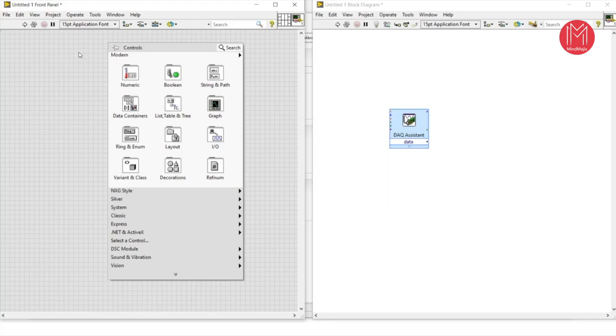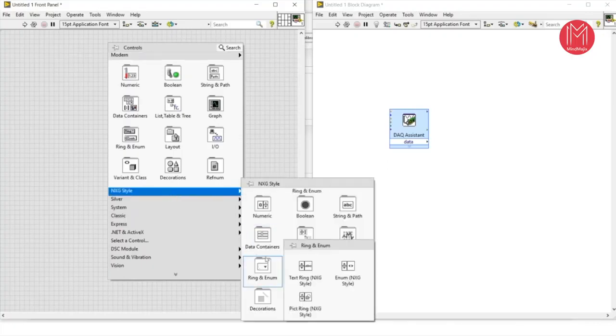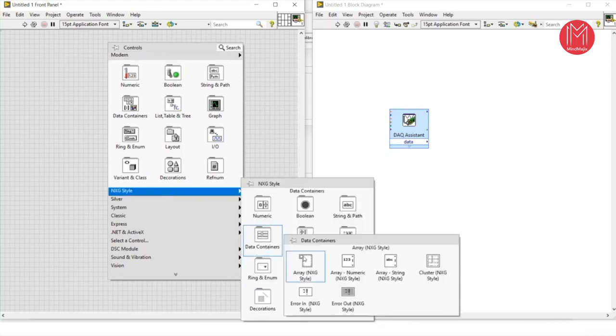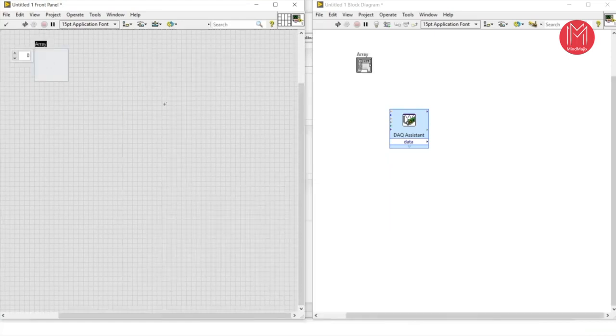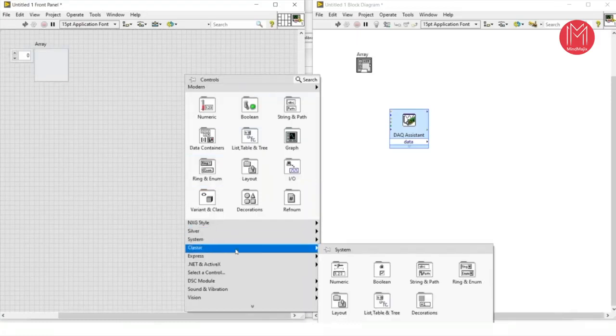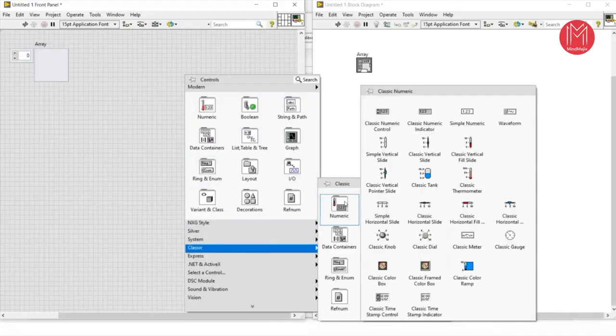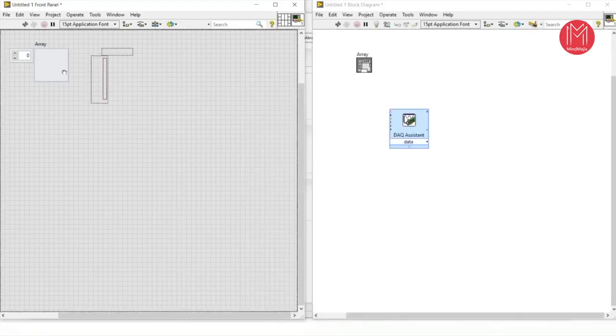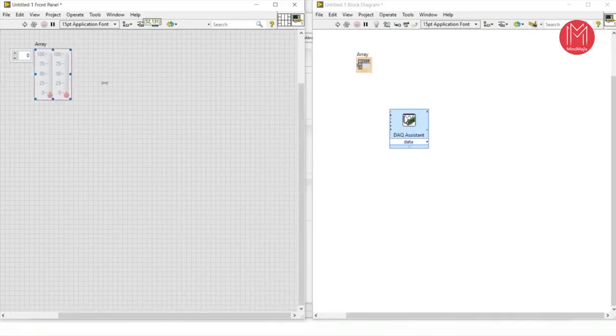So here I am targeting 100 samples, to acquire, to read 100 samples. So I need one array to display that data. For that, I will come into the NXT style and click on the data container. Now take an array. Right click, come into the classic version, come into numeric, take this thermometer and place it inside the array. Now you can write it.